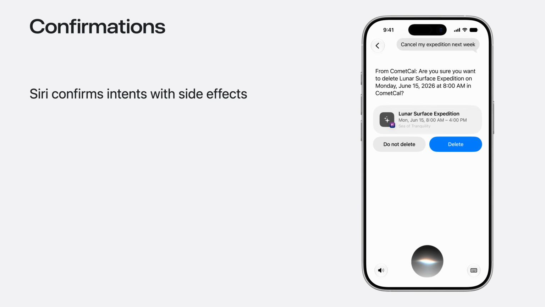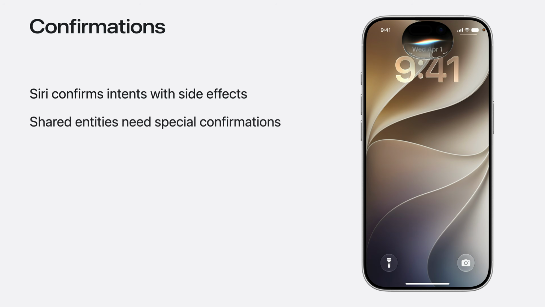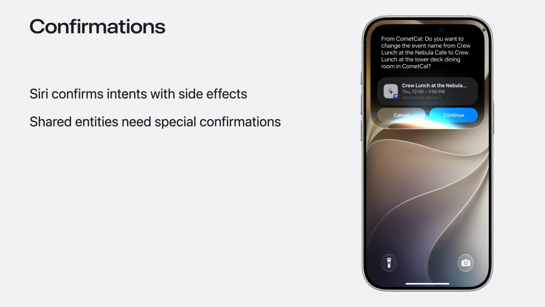This matters most for intents that could have meaningful side effects on your data or the outside world. That's why Siri can automatically confirm these kinds of intents. For example, it can confirm when I say, cancel my expedition next week in CommentCal. This matters even more for intents that update app content, which a person has made public or shared with others. For example, Siri may not confirm when I update a personal event, but it may confirm when I ask it to update Crew Lunch, since I'm updating an event with attendees.